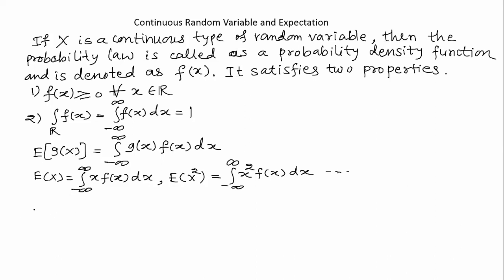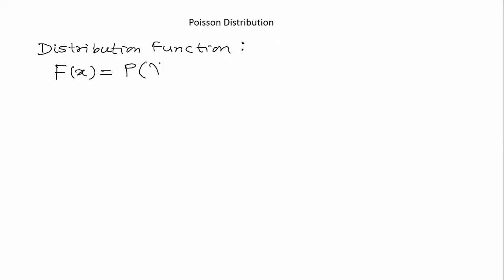And there is another concept regarding probability distributions that is valid in case of discrete as well as continuous also, and let me call it a distribution function. That is denoted by capital F, and inside there is x, and the formula is the probability that the random variable takes value less than or equal to x.